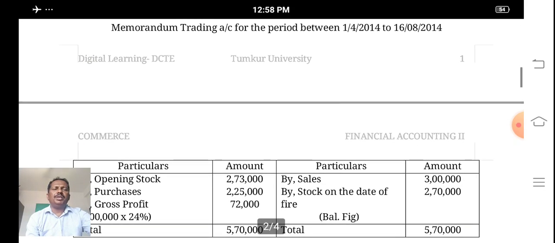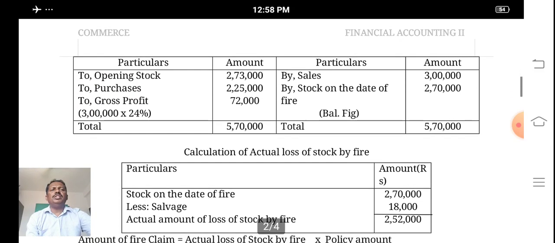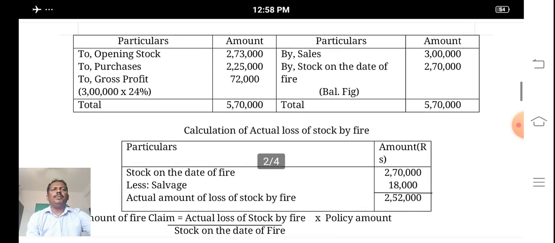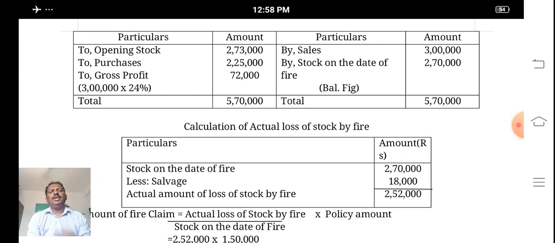Okay, what is the next step? Preparation of memorandum trading account, that is period from 1/4/2014 to 16/8/2014. So based on this information, we prepare memorandum trading account by debiting the opening stock. What is the value of closing stock in last trading account? That closing stock is taken as opening stock. And in this situation, the undervaluation and overvaluation rules are not applicable in step number 3.